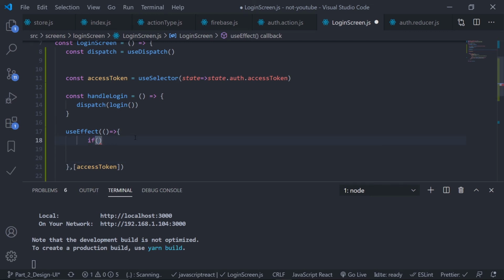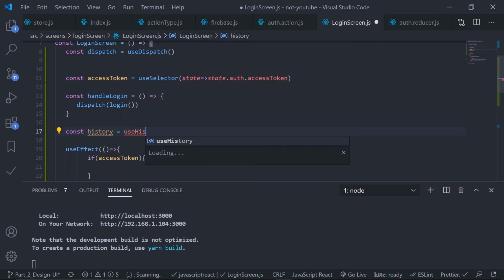So if my access token is not null, I redirect my user to the home route, and to redirect I will use the history object from the browser, and I can get the history object using one of the React Router hooks, which is useHistory. So let's name this history, useHistory, which is offered by react-router-dom.